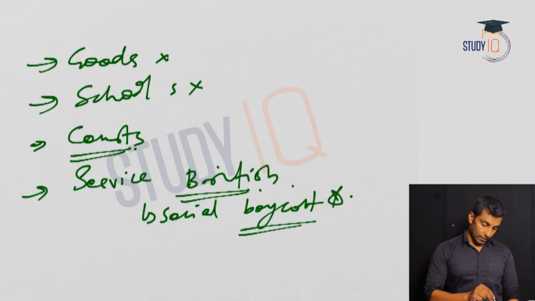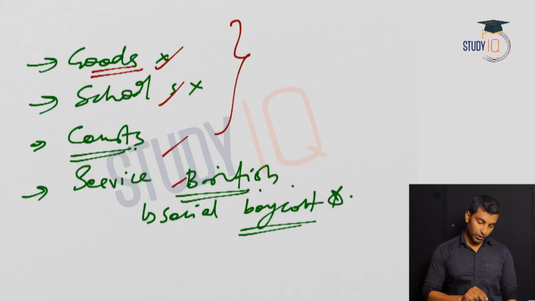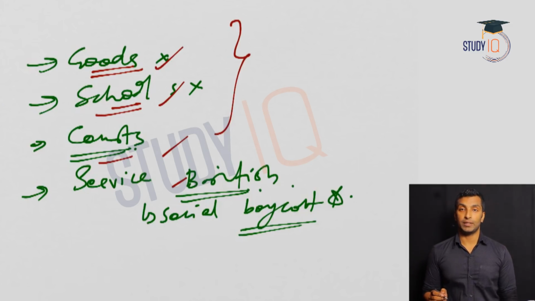So I hope you understood what all things we have discussed till now. We just discussed the causes. So two versions we have seen, and we have seen the boycott, right? So boycott of goods, boycott of schools, courts, and services given to the British.